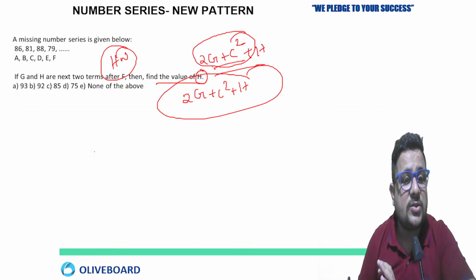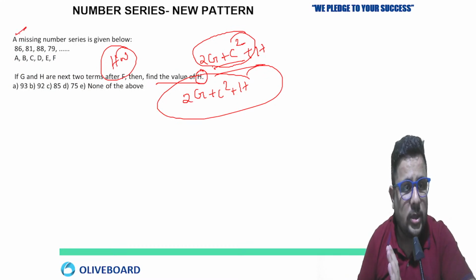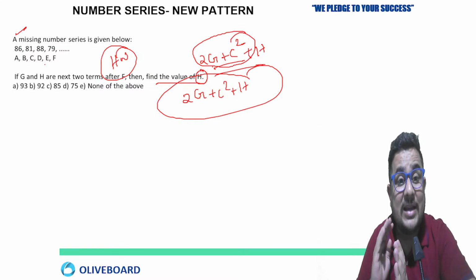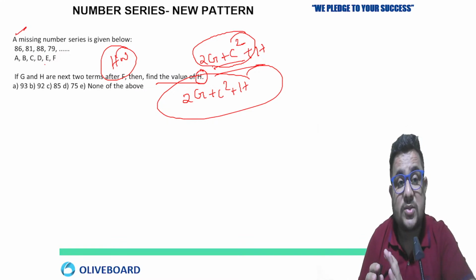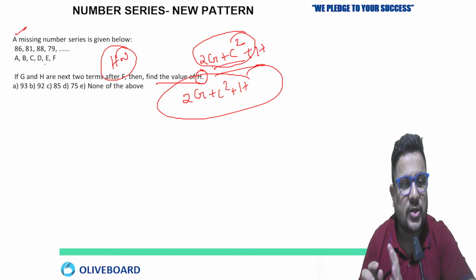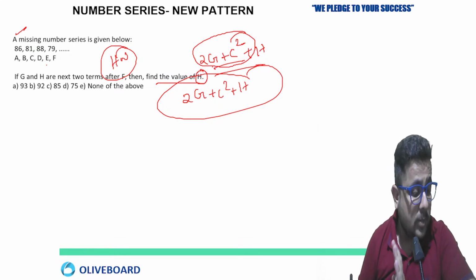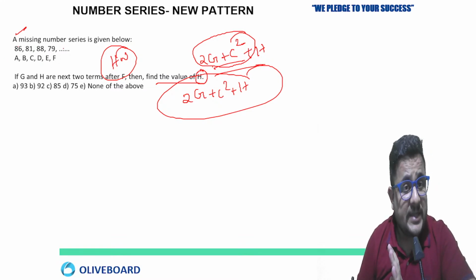Let's move on to the next homework. This kind of question I already told you about in the previous session. Then this one I gave you as homework because this is the latest pattern. All the questions which we have covered are based on the last 3 years, in the previous session also. Now a missing number series is given below: 86, 81, 88, 79.